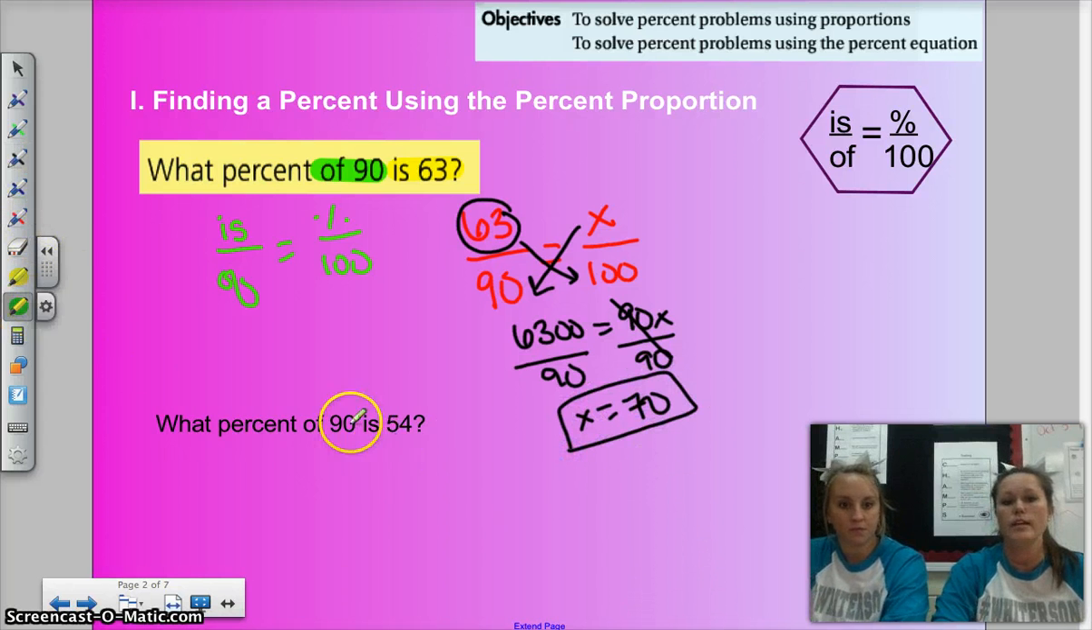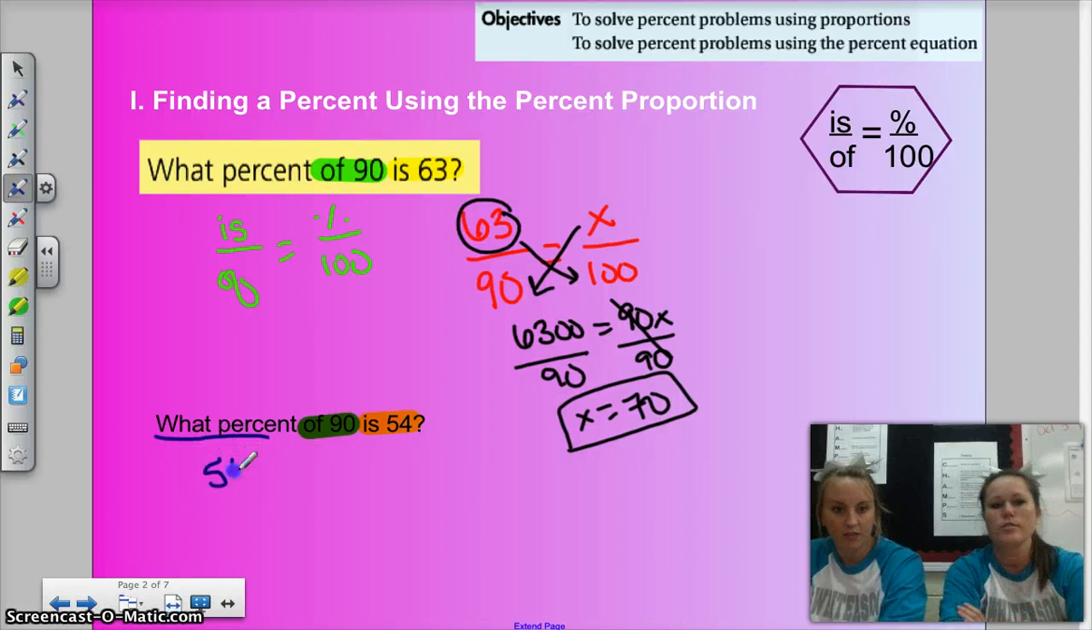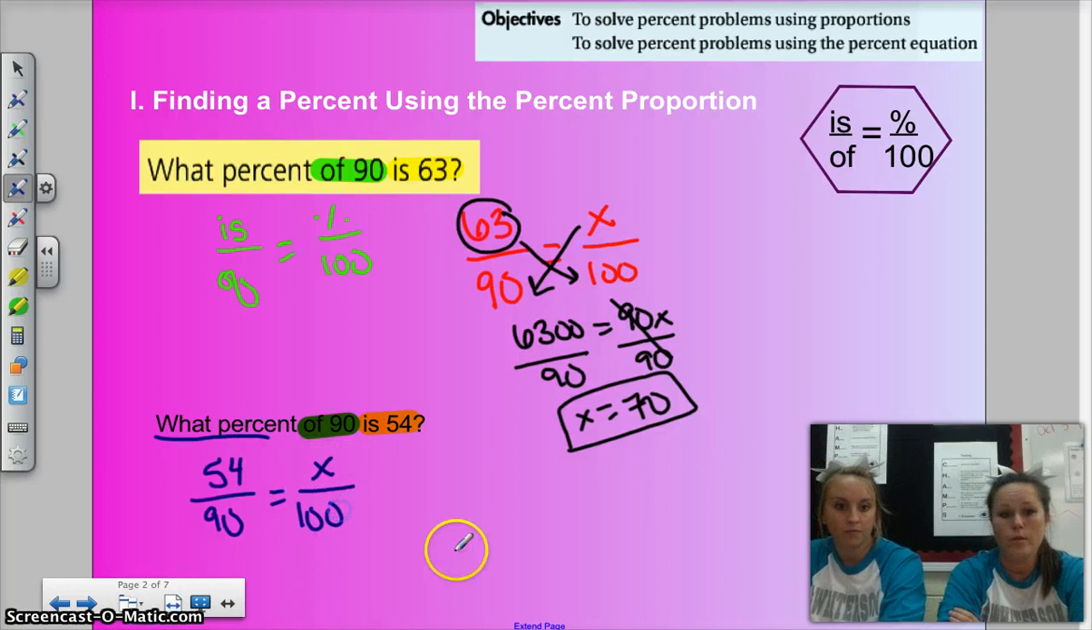Do the next one. What percent of 90 is 54? I always like to just underline these. Of goes with 90. Is goes with 54. And what percent is what you're solving for. So is over of equals percent over 100. You don't have to rewrite it this time because you can see it up there. So 54 over 90 equals X, my unknown, over 100. So 90x equals 5400.